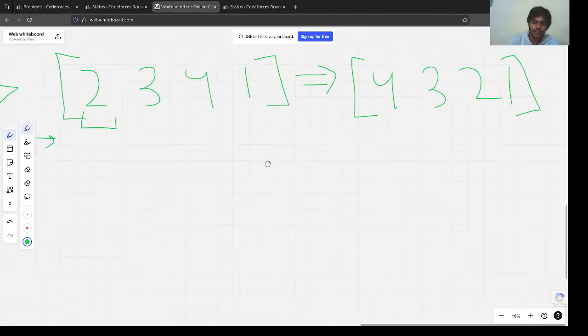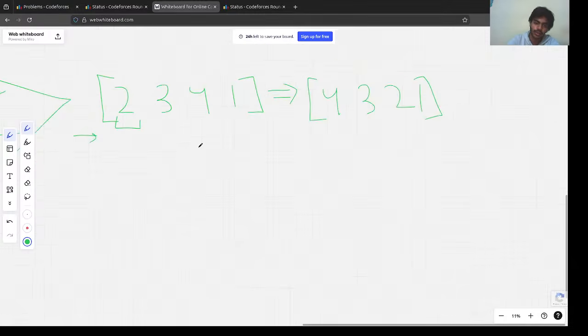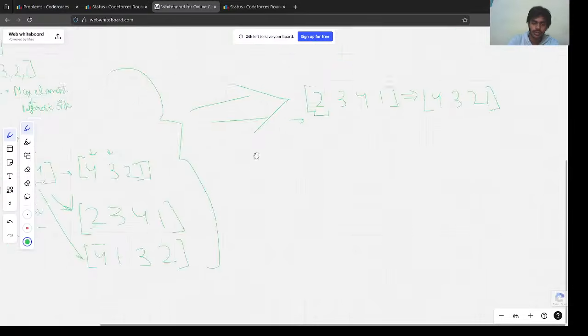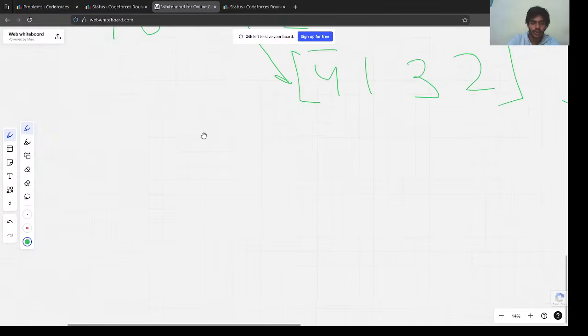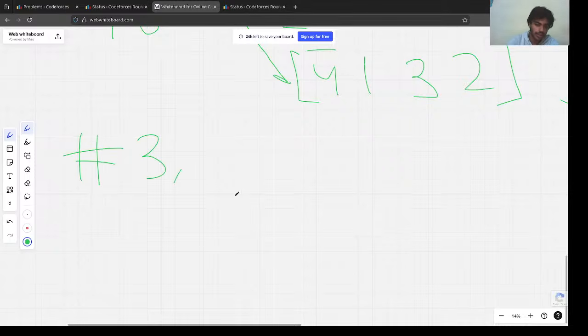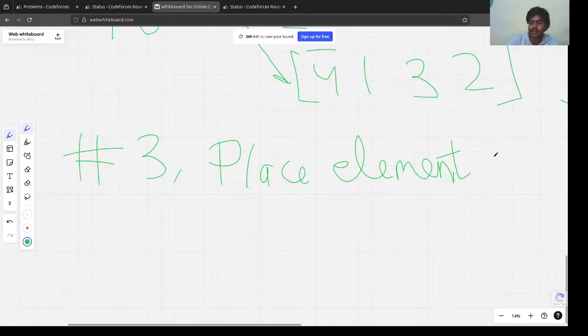The one more observation we can add is that we can basically place any element once. What does that mean?